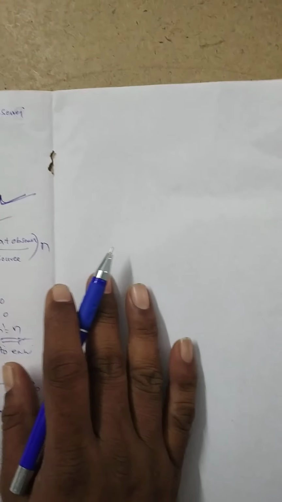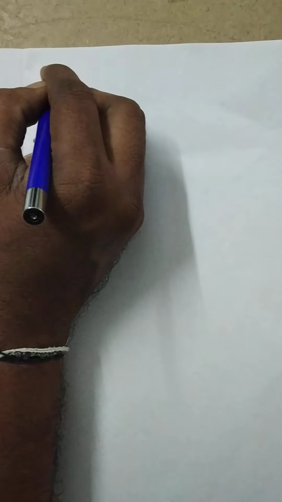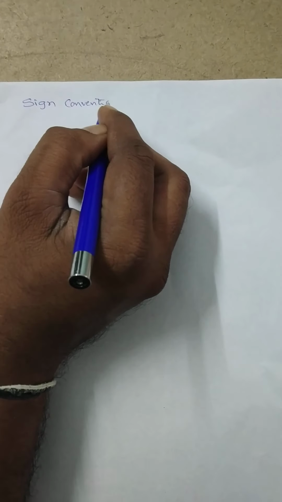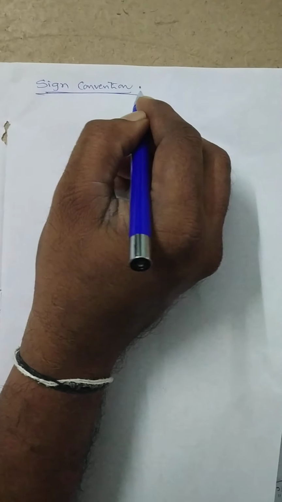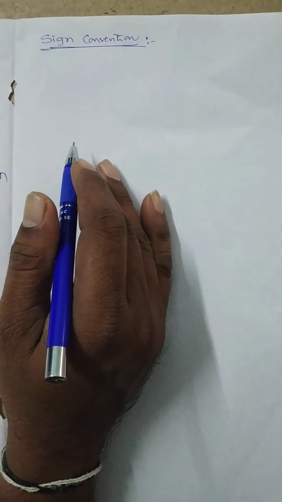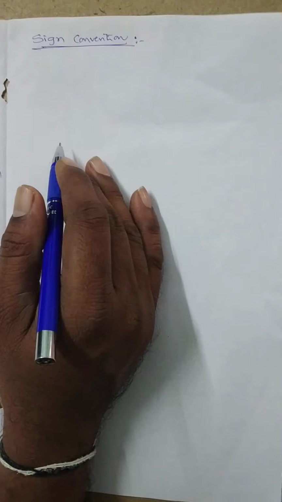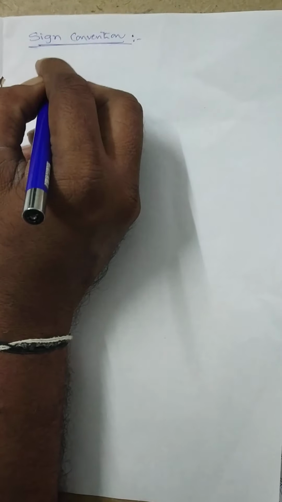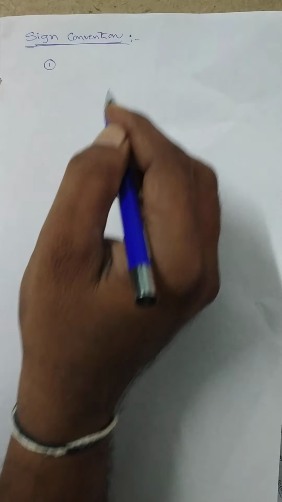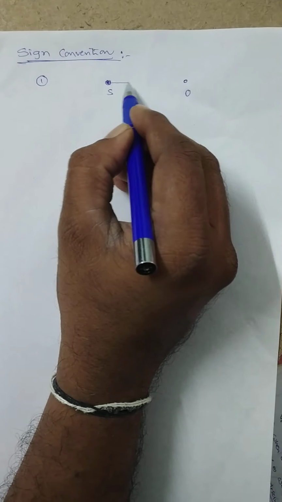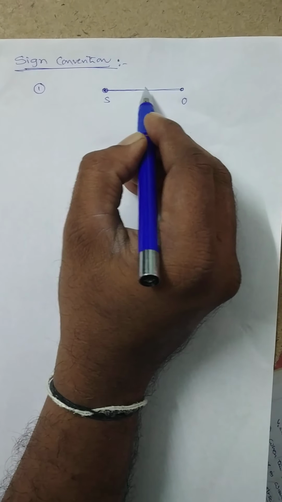Next one, while solving the different cases, let us know some sign conventions. Sign convention means which one is taken as positive and which one is taken as negative. Here V0 and Vs, and when these are taken as positive and when these are taken as negative. First one, always this is the source and this is the observer. This is the line joining the source and observer.